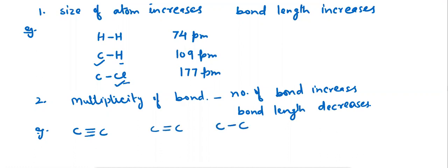Here in this case, bond length is 120 picometer. In case of carbon double bond carbon, bond length is 134 picometer. And in case of carbon single bond carbon, bond length is 154 picometer. Here it is clear, in case of carbon triple bond carbon, number of bonds is more. Here number of bonds is 3 and here number of bonds is 1. So as the number of bonds increases, bond length decreases.